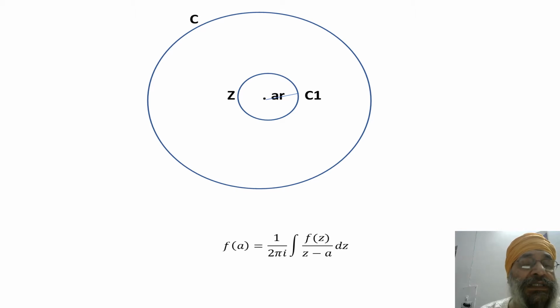f(a), means at this point a, the center of circle C1, we have to find the value of the integral there, at point a, which is inside the C. At this point we have to find. Suppose that r is the radius of the small circle, that is C1, that is inside C.